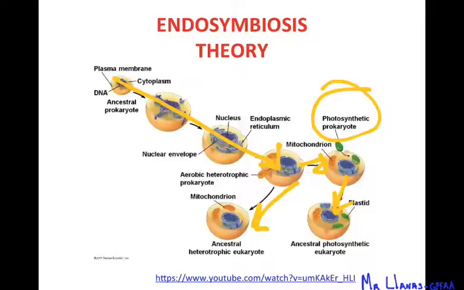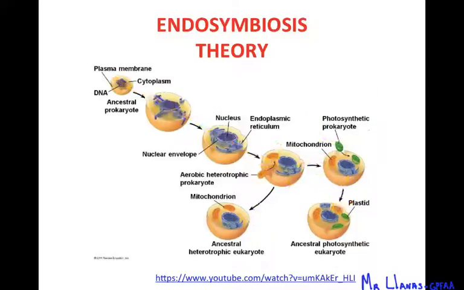So again, endosymbiosis is just a theory that explains how eukaryotic cells evolved from early prokaryotic cells, with animal cells, or heterotrophic cells, forming first, and then photosynthetic cells forming after the mitochondria was already engulfed.